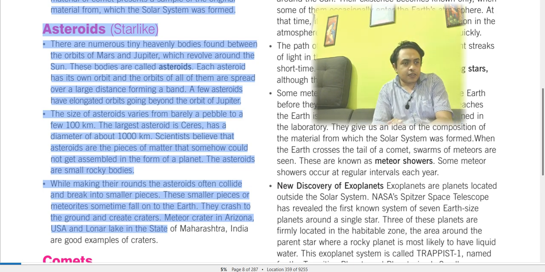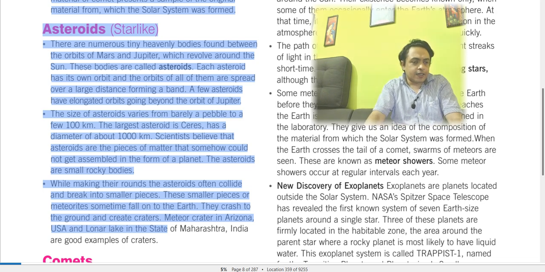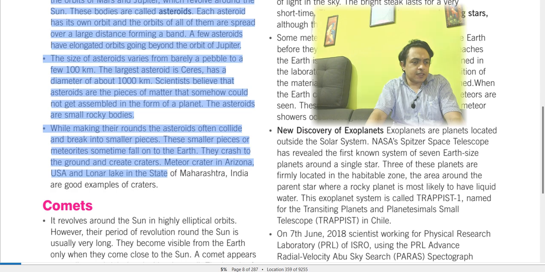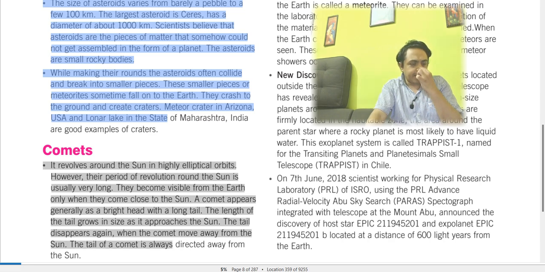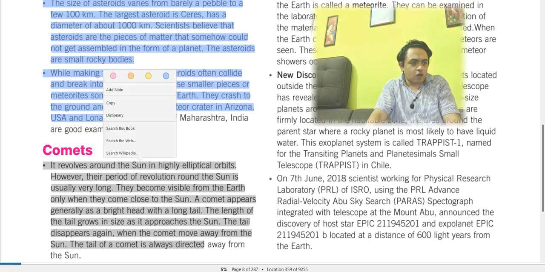So both these craters, in Arizona and in Maharashtra, have been created by these. Like comets, they also revolve around the sun in a highly elliptical orbit. However, their period of revolution around the sun is usually very long. They become visible from the earth only when they come close to the sun. A comet appears generally as a bright head with a long tail.